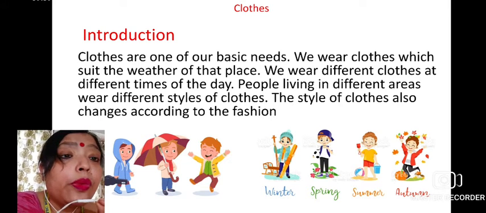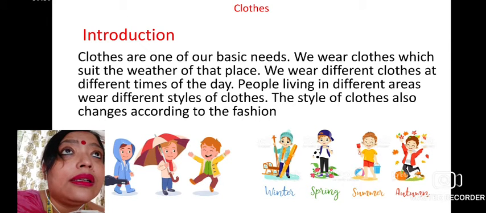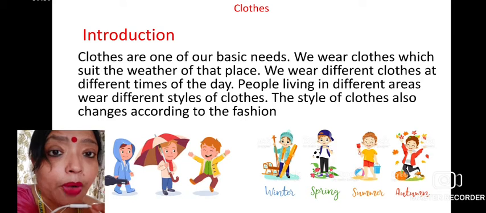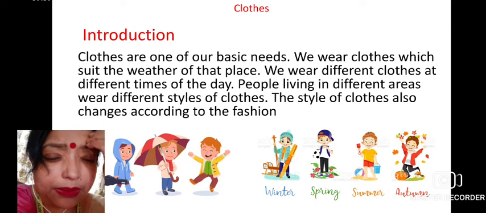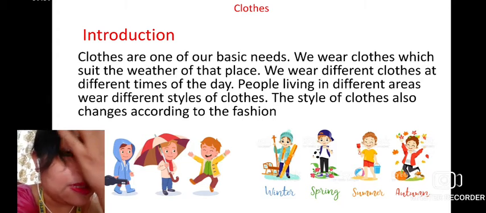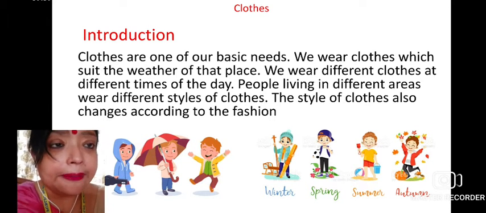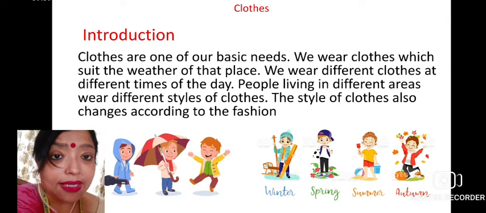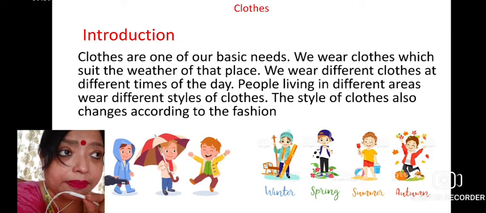And why do we wear clothes? We wear clothes to keep ourselves in a proper position, so that we can live and mix with the people. But definitely clothes depend upon the weather condition where we are staying. Say, for example, for the people who are staying in Darjeeling, woolen garments are very common.